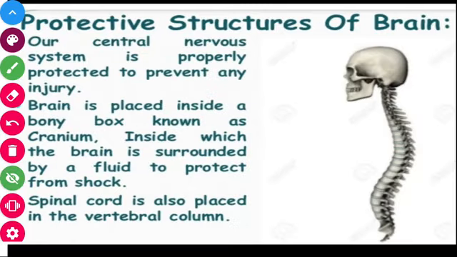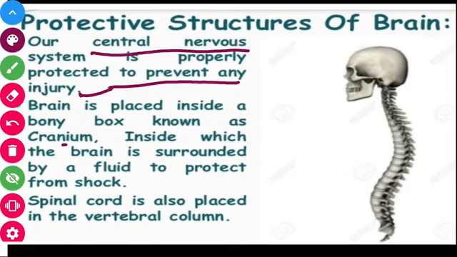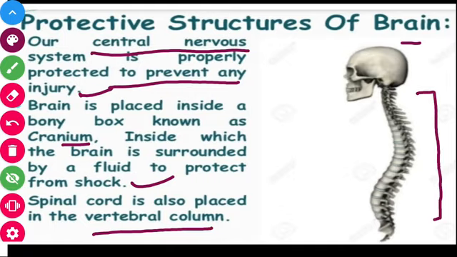As the brain is one of the important parts of our body, it should be protected. That is, the CNS, constituting your spinal cord and brain, must be protected as it is one of the important parts of our nervous system. Our central nervous system is properly protected to prevent any injury. The brain is placed inside a bony box known as the cranium, inside which the brain is surrounded by a fluid to protect it from shock. And the spinal cord is protected in the vertebral column. So this part is your vertebral column and this part is your skull.